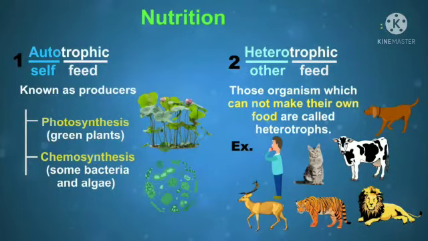Some organisms prepare their own food materials from chemical components. That is chemosynthesis. Photosynthesis is seen in all green plants. Chemosynthesis is seen in some bacteria and algae. Autotrophic nutrition has two types: photosynthesis and chemosynthesis.